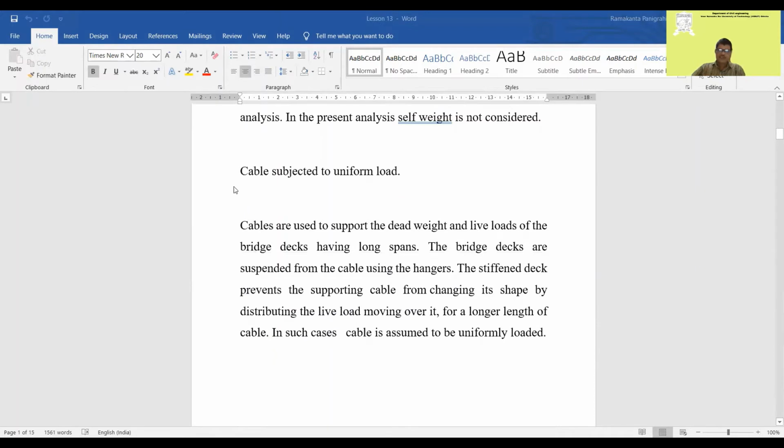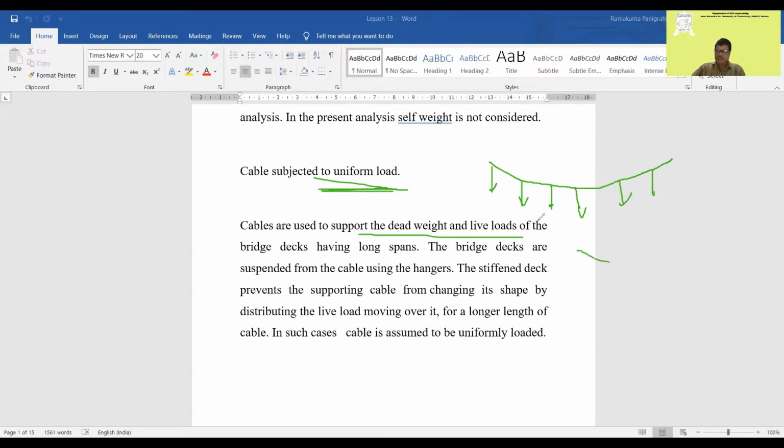And the next point is the cable subjected to uniform load. Whatever load comes, that will be uniform throughout. That means if any load is transferred to the cable, this value will remain the same everywhere. They are subjected to UDL, uniform distributed load. So that will be the pattern of this load distribution. They support dead weight and live loads. So cables can take the dead load as well as the live load of the bridge decks having long spans.